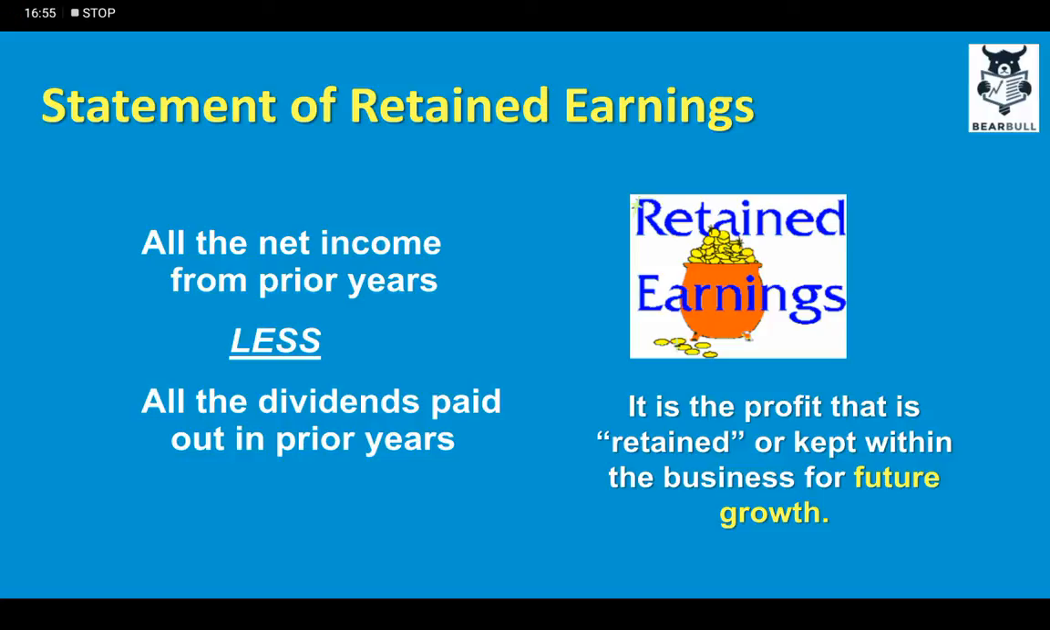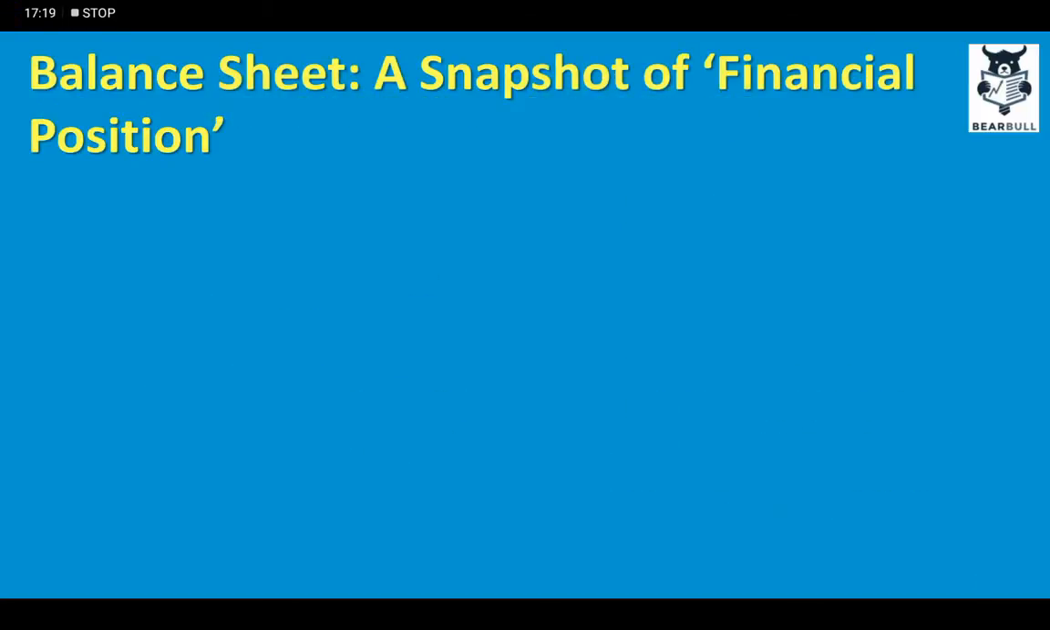So it is the profit that is retained or kept within the business for future growth. Remember, not all the profit of the business is distributed to the shareholders in the form of dividends, because some of it needs to be retained for future growth. For example, the company wants to open a new chain, or expand its factory, so some portion is retained in the business for future growth purposes.